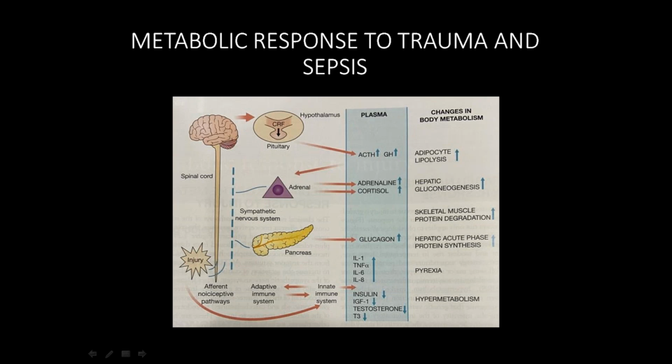They will be acting on the liver, muscle, and hypothalamus to produce pyrexia. Whenever there is an infection or injury, there will be an increase in heart rate and an increase in the temperature of the body. These are actually the responses following the insult.